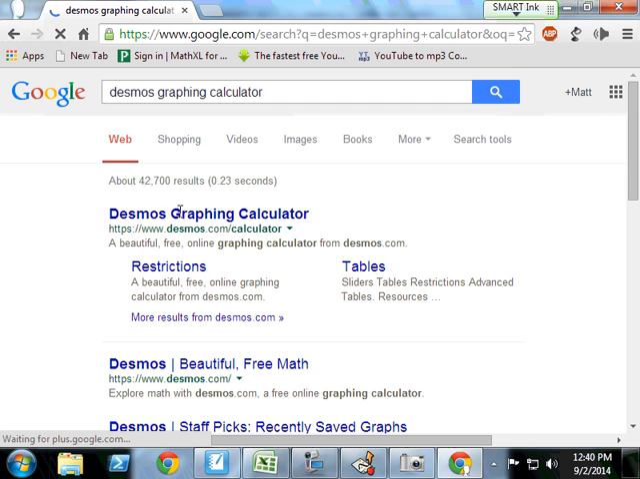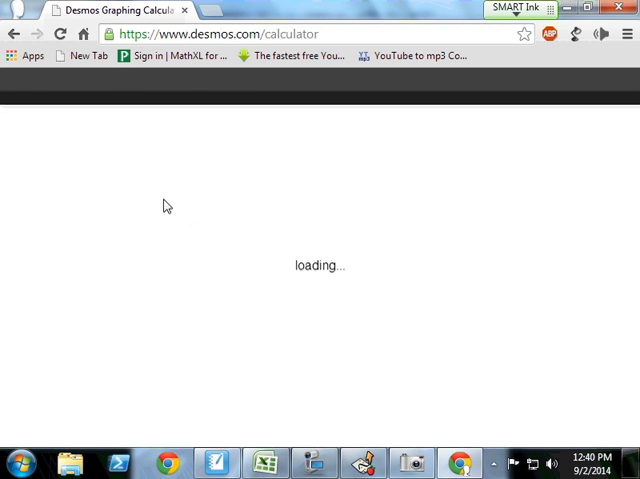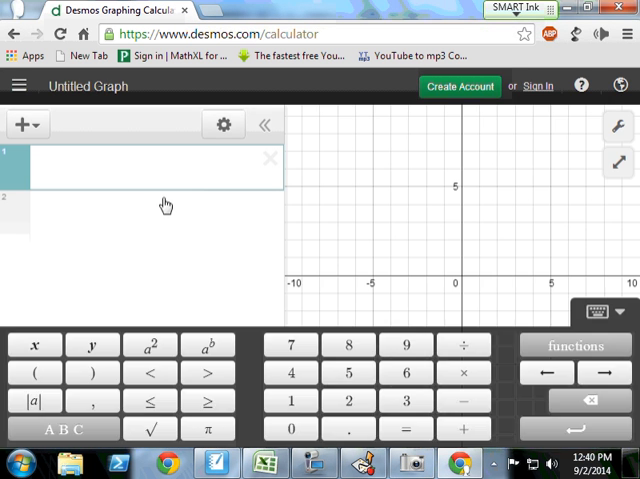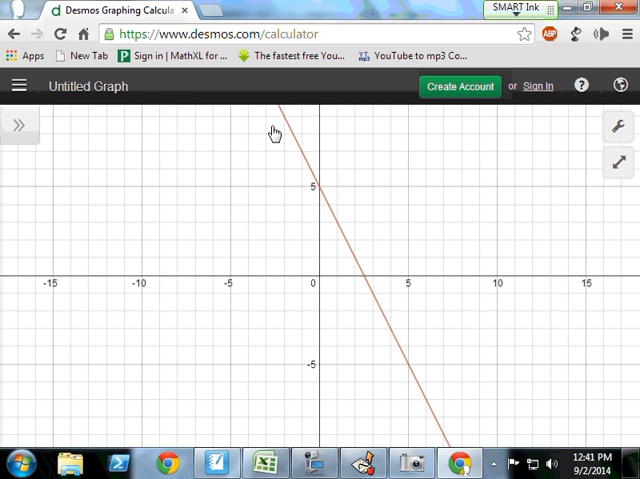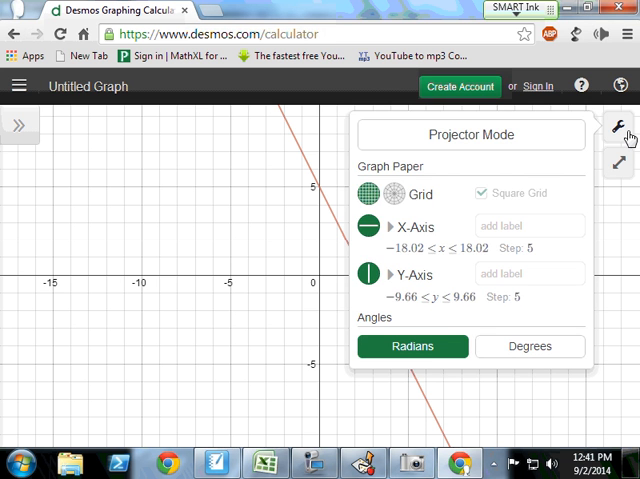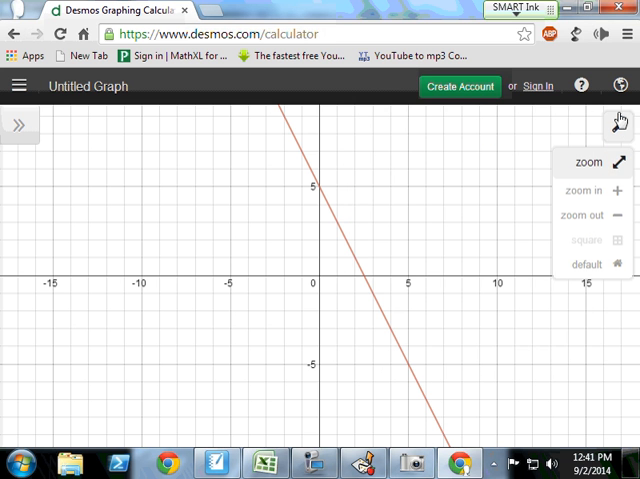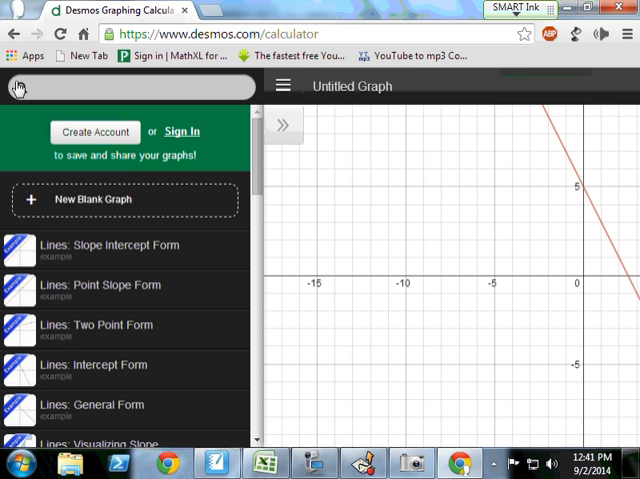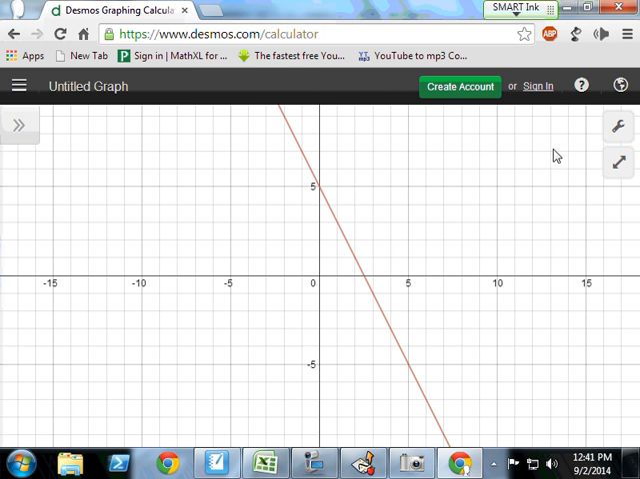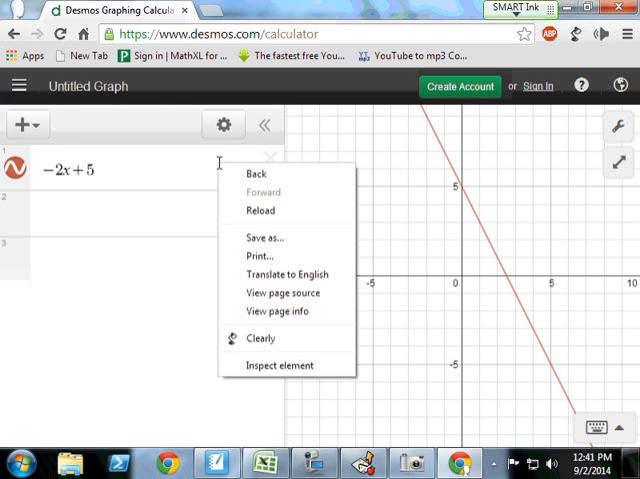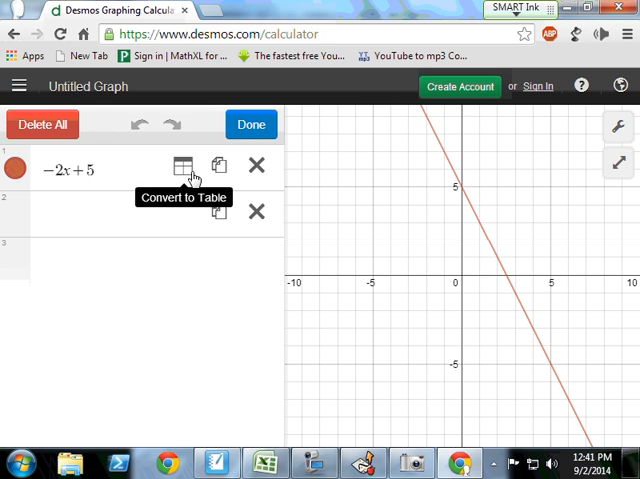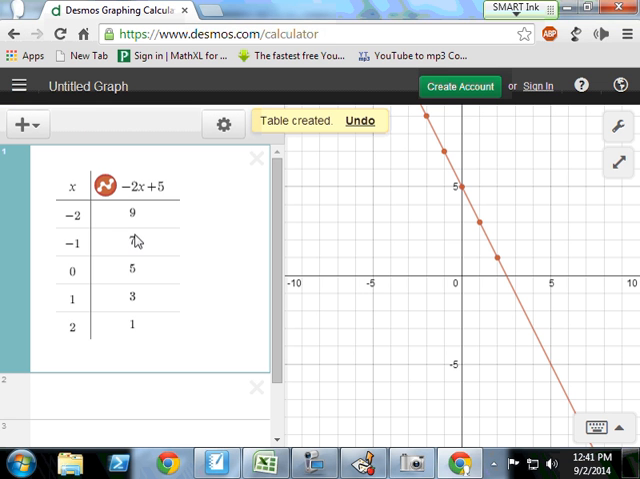Check this out. Desmos. So our function is negative 2x plus 5. And I do believe that there's a way to insert a table here. Graph settings, zoom. Let's see. I know there's a way to insert a table. I don't remember how to do it, but I'm pretty sure there's a way. Oh, there it is. Convert to table. Look at that.